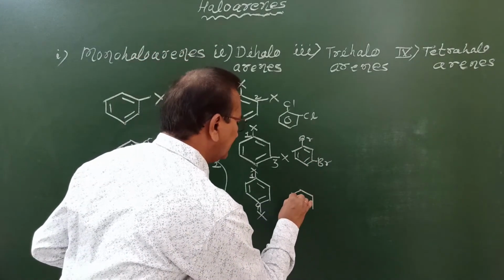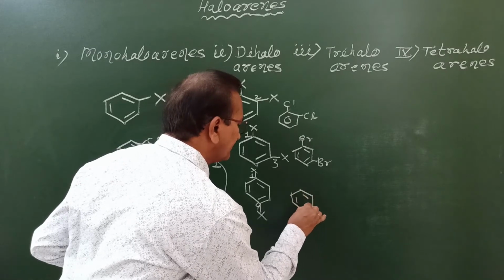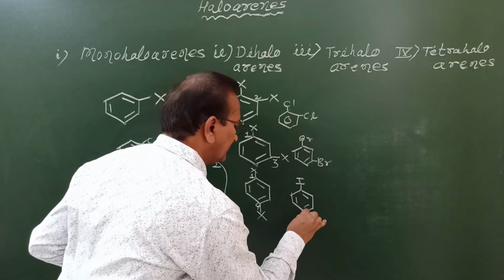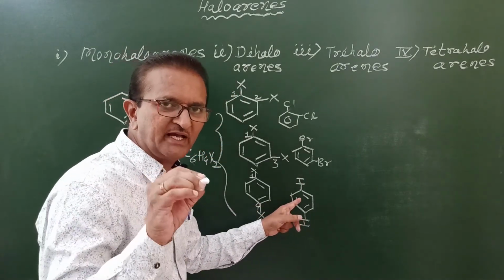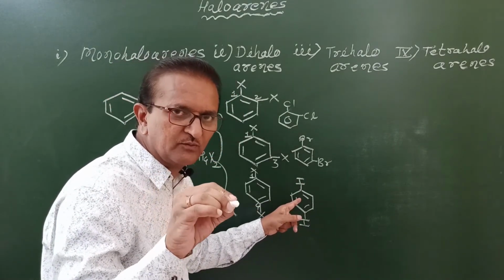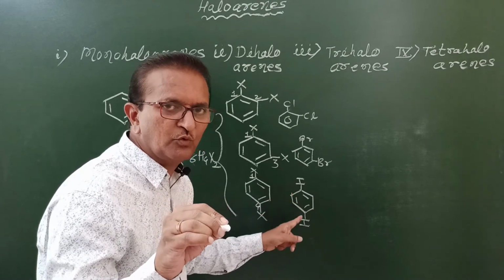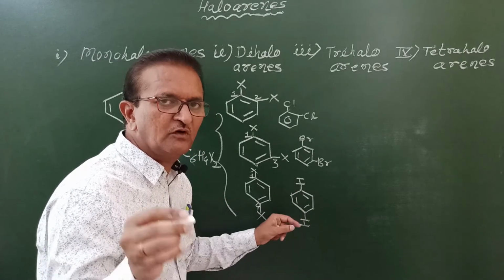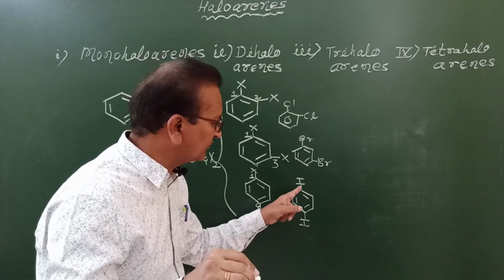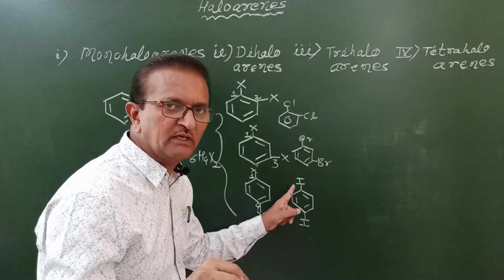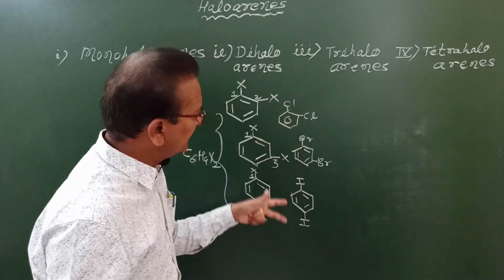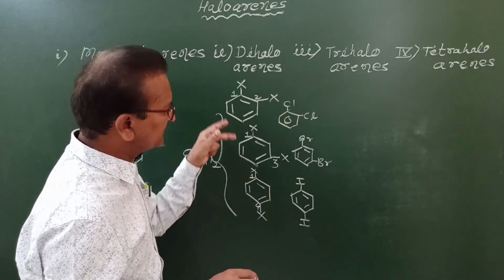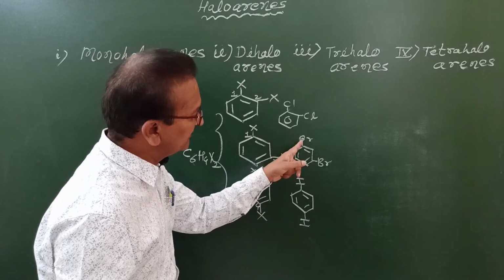Now here we will attach iodine atoms. This is called para, or in short small p followed by a hyphen, diiodobenzene, or according to the IUPAC name system 1,4-diiodobenzene.